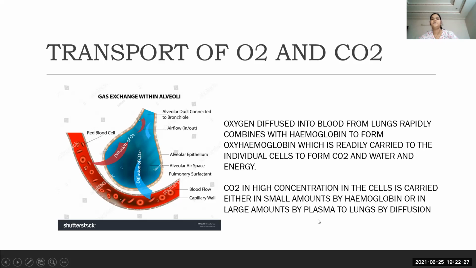This carbon dioxide formed in the cells is carried either in small amounts by hemoglobin or in large amounts by plasma to the lungs by a procedure called diffusion. Okay, right children, very good. By means of what procedure? Diffusion. Right, very good.